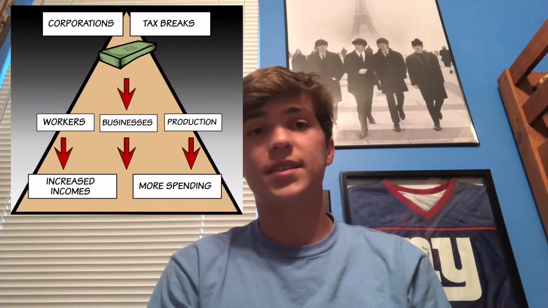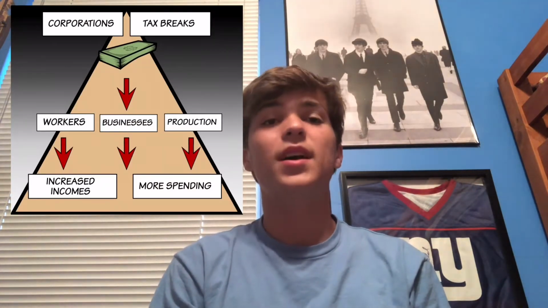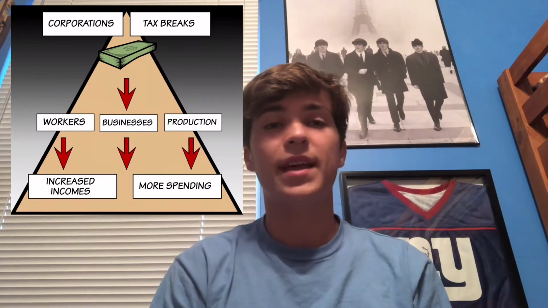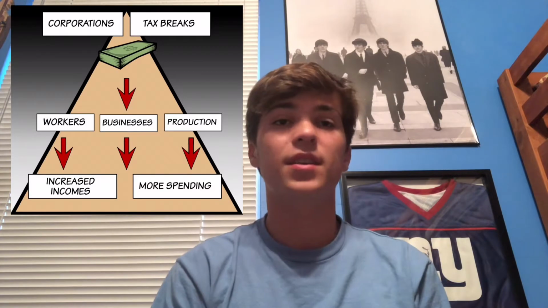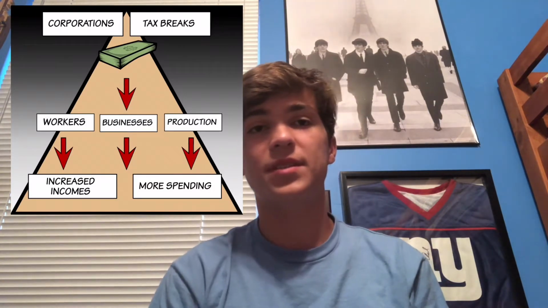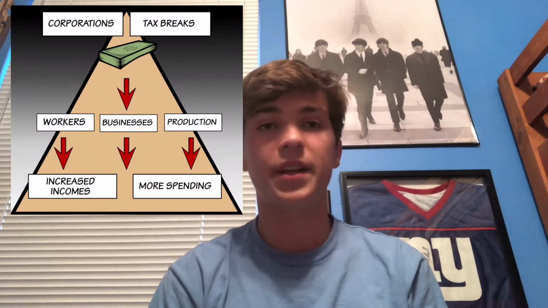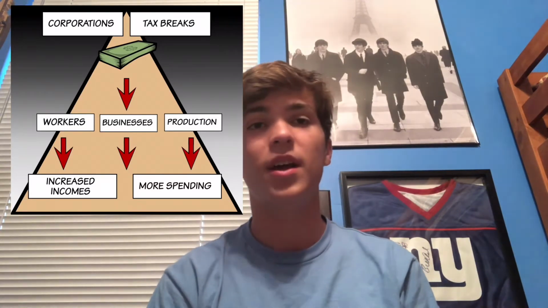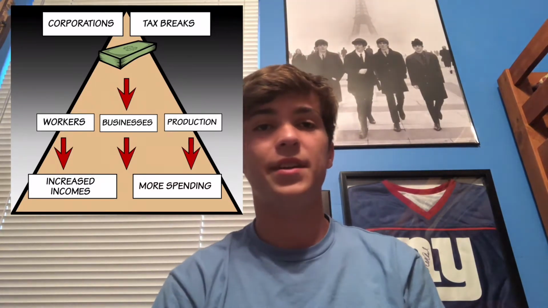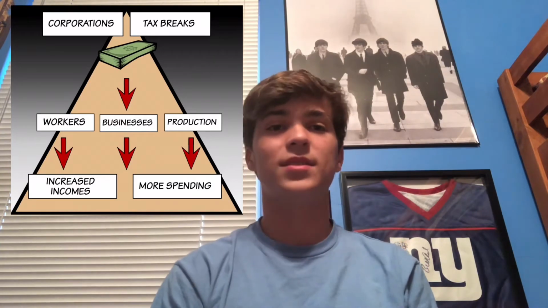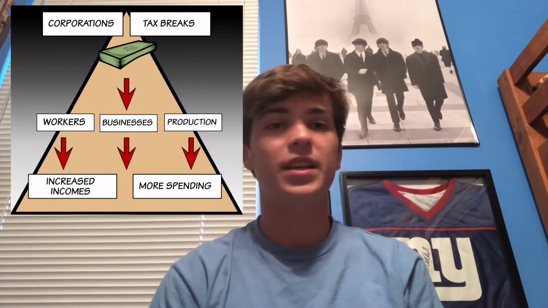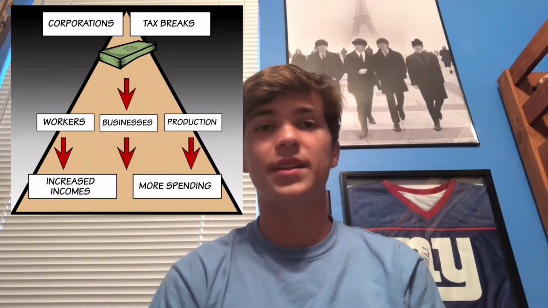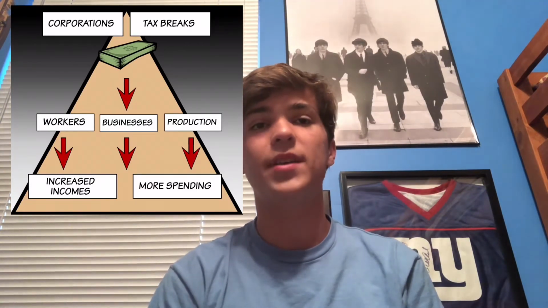The purpose of trickle-down economics is cutting taxes for the rich. You're giving more money to the rich, and they let that wealth trickle down to the people who are working for their business. They use it on resources, creating jobs, and paying wages, so that the people now have a good wage and a good amount of money. The only problem is this doesn't always work, because if the super rich get greedy, they're going to take some of this money and keep it all for themselves. Instead of putting it into their business, they're just going to pay lower wages to the people who work for them.